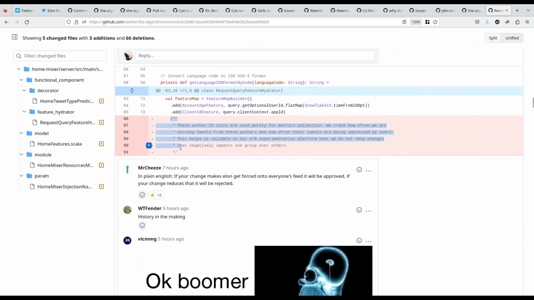So here's Twitter's explanation for why these filters exist. These author ID lists are used purely for metrics collection. We track how often we are serving tweets from these authors and how often their tweets are being impressed by users. This helps us validate in our A/B experimentation platform that we do not ship changes that negatively impact one group over others. Which is interesting to say the least.